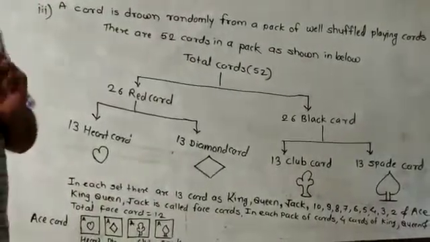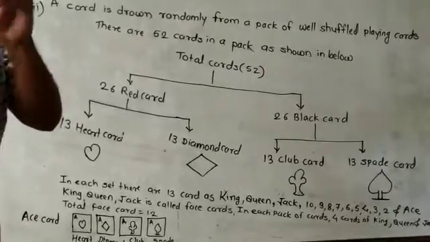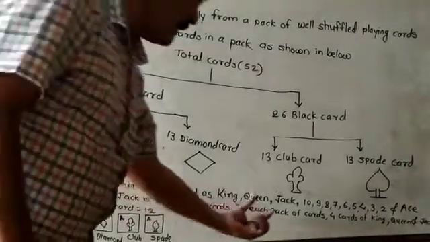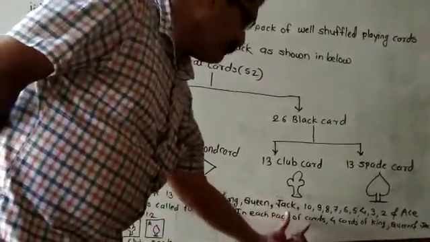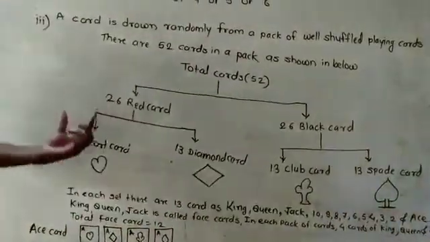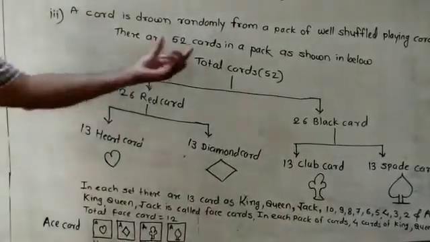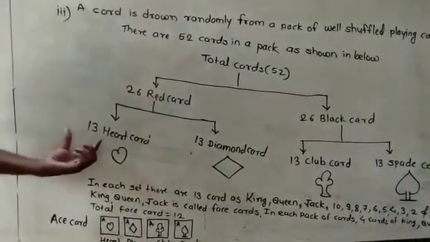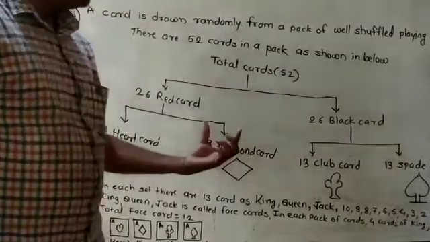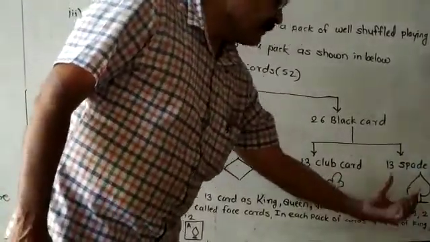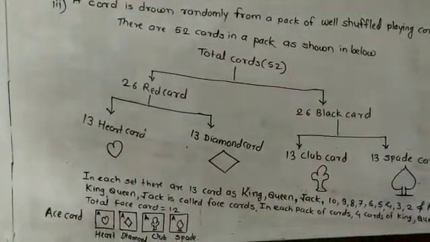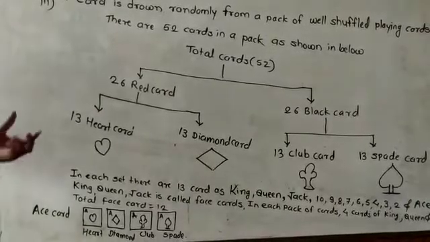The cards which are pictured by the king, queen and the jack are called face cards. In each pack of cards, there are 4 cards of the king, 4 cards of the queen, and 4 cards of the jack. So the total face cards are 4 multiplied by 3, which is 12. 12 face cards are there.